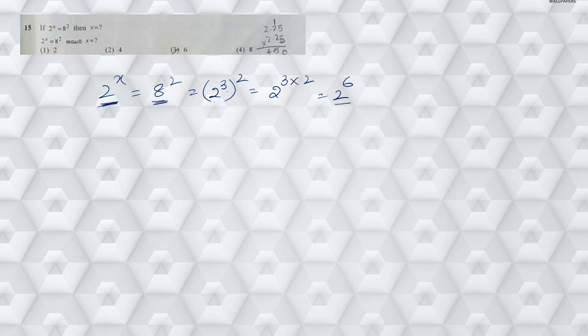Now this is an equation whose bases are equal. When bases are equal, exponents are also equal. So clearly x is equal to 6. Hence x is equal to 6 is my answer.